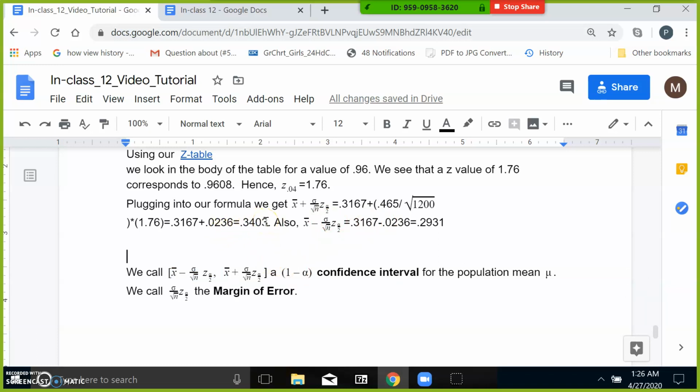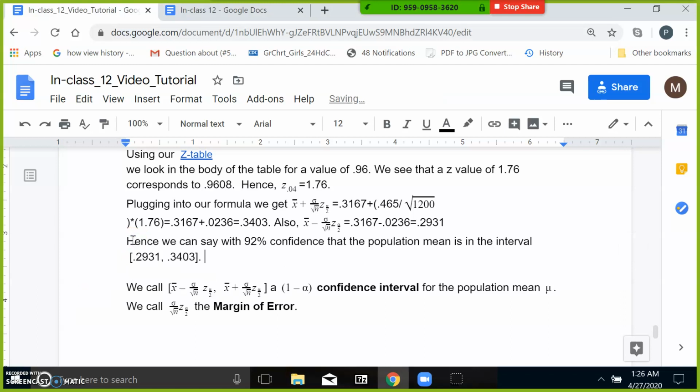So now we can write our confidence interval. Let's write our 92% confidence interval. So hence we can say with 92% confidence that the population mean is in the interval 0.2931, that's this guy here, to this one.